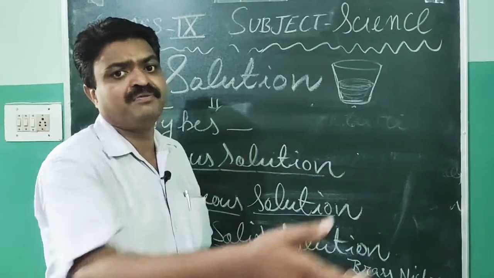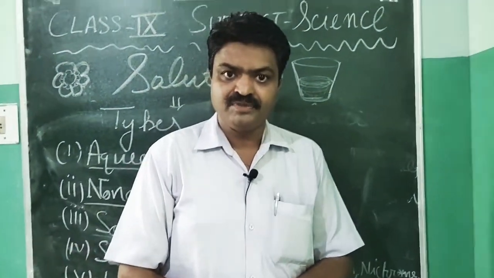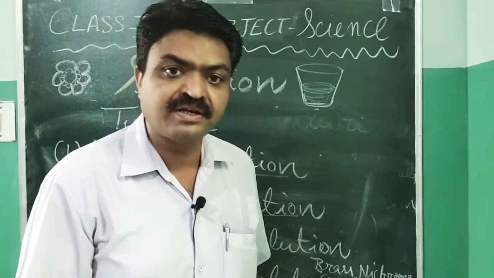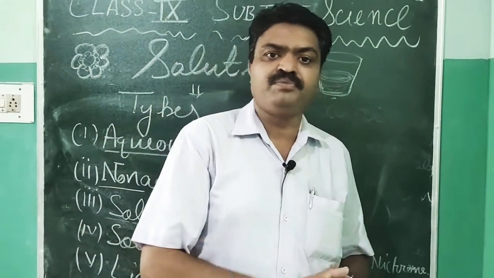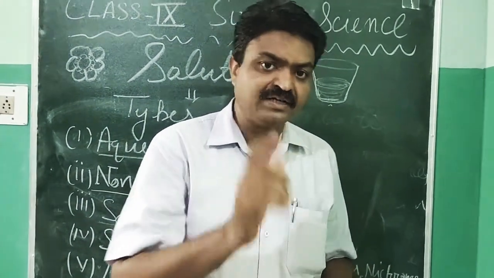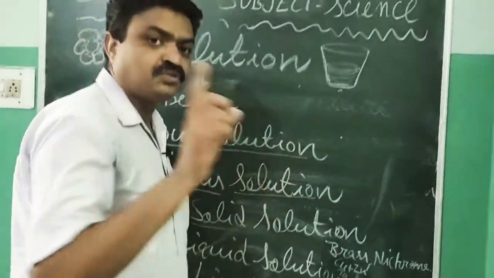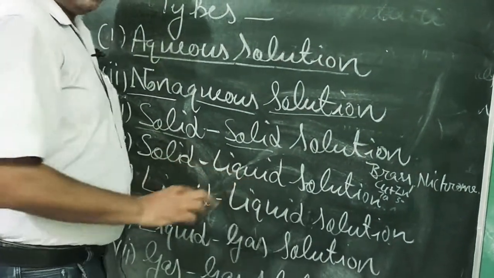Another example we can also give, like the wire of a heating device that is generally made up of one alloy, and that alloy is known as nichrome because it is the combination of nickel and chromium, and it is also an example of solid solution. Next is solid liquid solution.